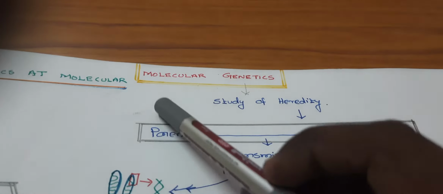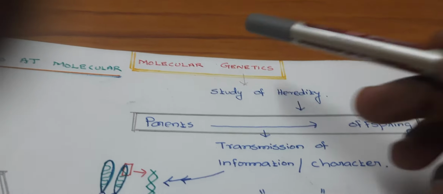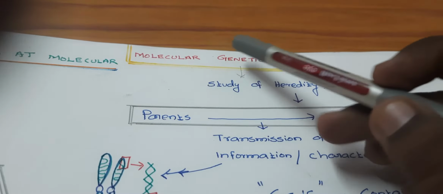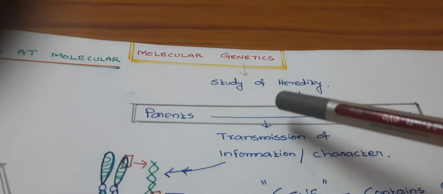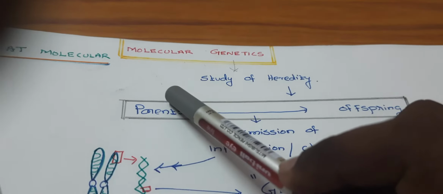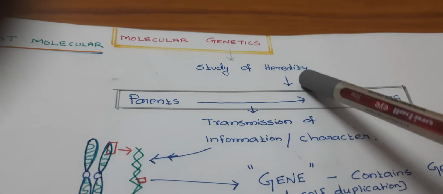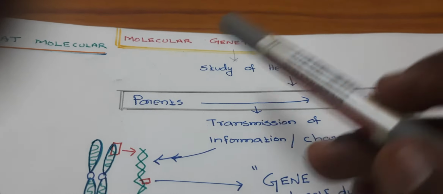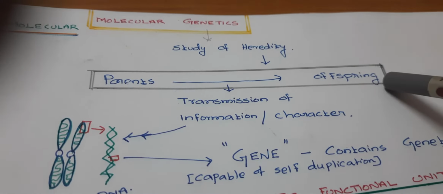Today we are going to study the new chapter called molecular genetics. Before we enter into molecular genetics, first we should know the basics of genetics. Just a brief: what is genetics? The branch of biology which deals with the study of heredity. What is heredity? The transmission of characters or information from parents to offspring.